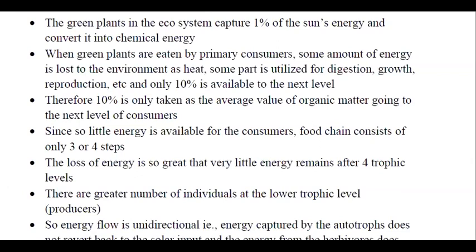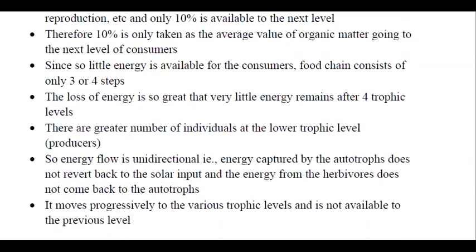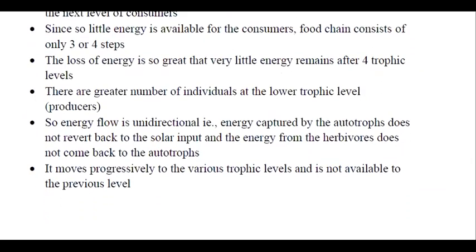And another question that is important from this part is, why is energy flow said to be unidirectional? We say that energy flow is unidirectional because energy, once it comes from the solar input, cannot go back to the solar input. Similarly, the energy that goes from the producers to the consumers cannot come back to the producers. So it moves progressively to the various trophic levels and is not available to the previous level.